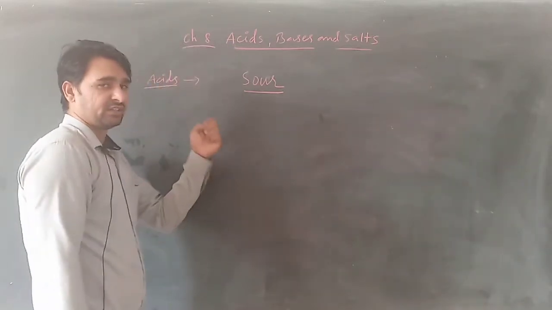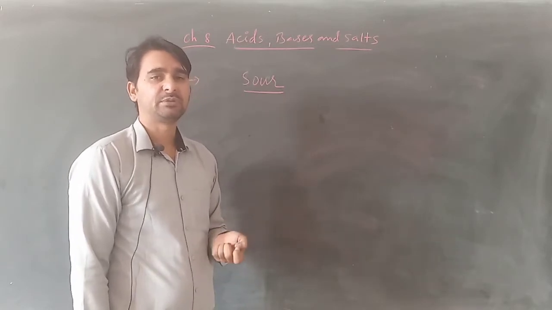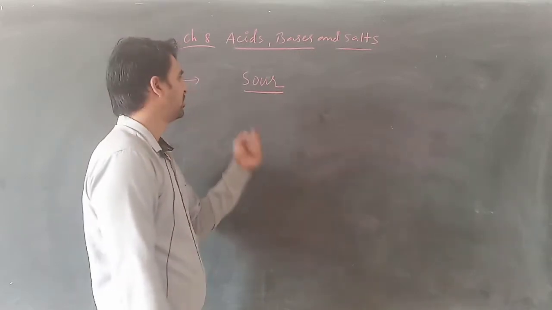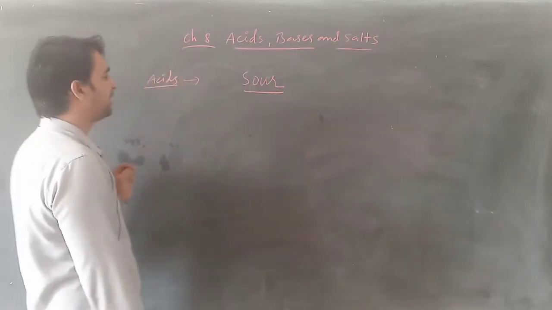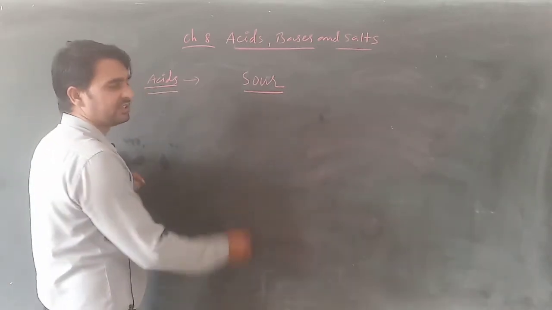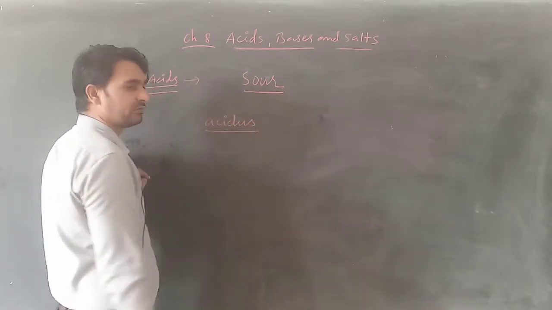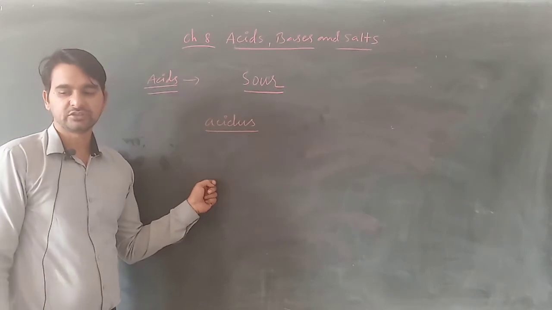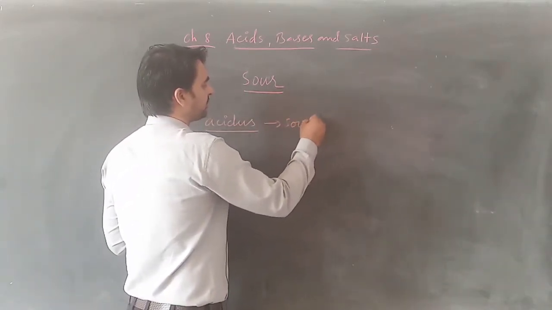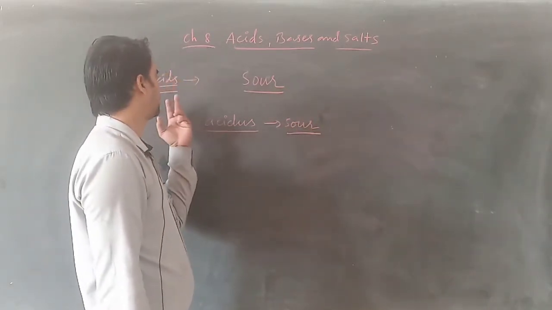Again I am saying the curd, the lemon juice, the orange, whatever we are consuming, which are known as citrus fruits, why are they sour in taste? Because of the presence of acids. Now this word acid is actually derived from a Latin word, acidus. Acidus is a Latin word, and in Latin, acidus means sour. So we have named them as acids.